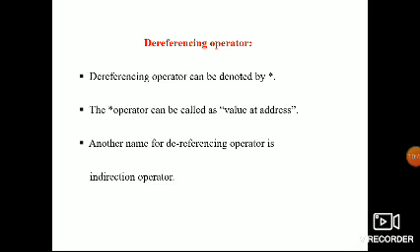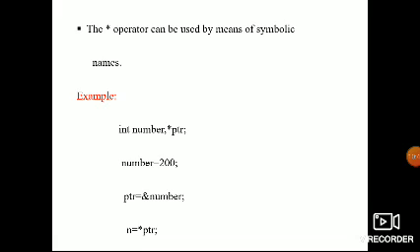So these are the topics we already discussed. The star operator is used by means of the symbolic name, the asterisk. Example: int number, *ptr. This is a pointer declaration and a variable declaration. For number I am initializing 200, and next ptr is equal to address of number. The number's address I am assigning to the pointer.